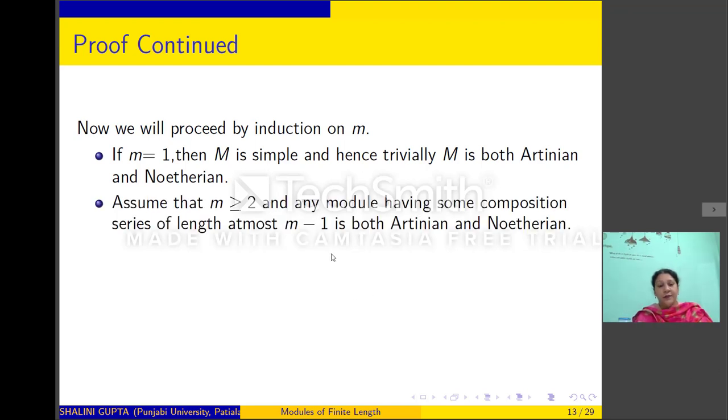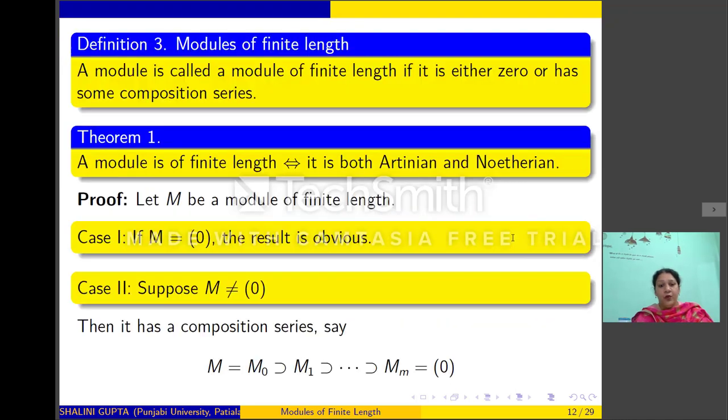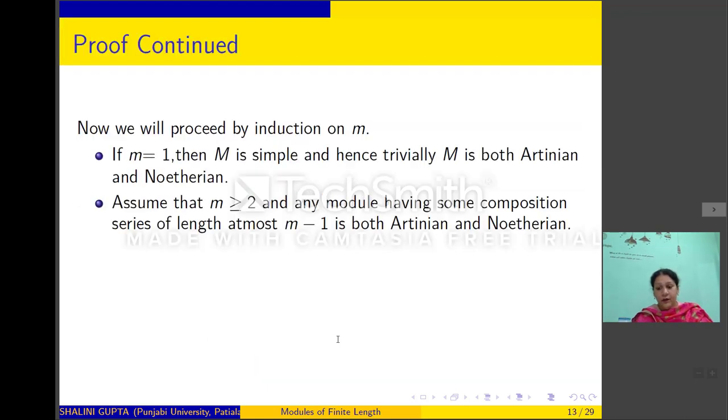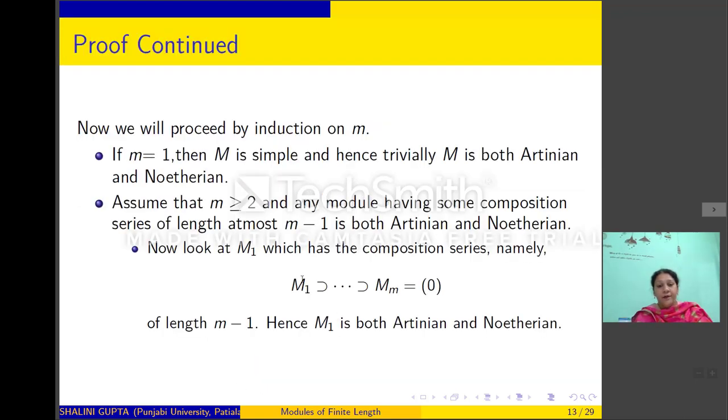So we assume m is greater than or equal to 2 and assume that any module which has a composition series of length less than or equal to m minus 1 is both Artinian and Noetherian. Now we prove the result for this m. Now look at M1. M1 has a composition series, namely this, of length m minus 1. So by induction, M1 is both Artinian and Noetherian.